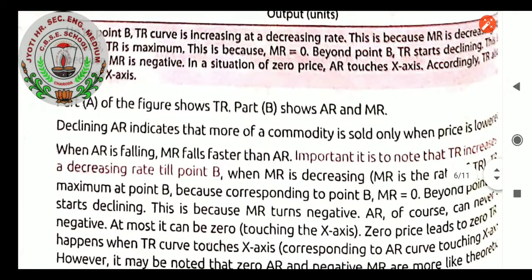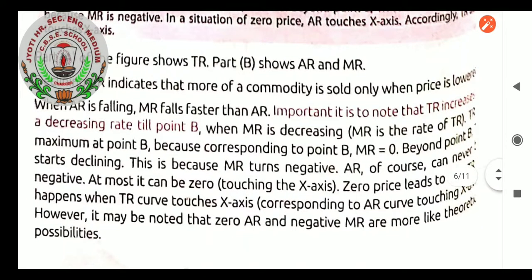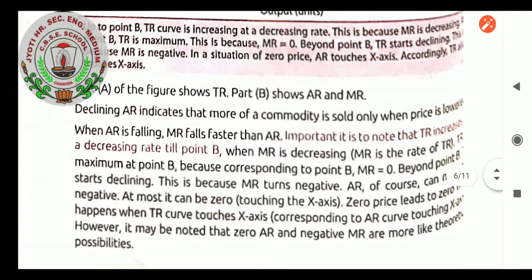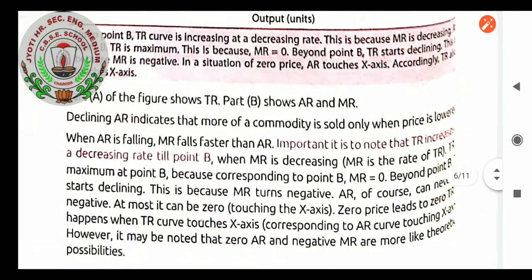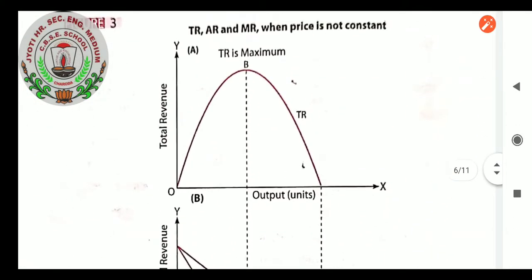Now part A of the figure shows TR, part B shows AR and MR. Declining AR indicates that more of a commodity is sold only when price is lowered. When AR is falling, MR falls faster than AR. It is important to note that TR increases at a decreasing rate till point B. When MR is decreasing, MR is the rate of TR. You can see there, when MR is declining, TR is also increasing at a declining rate.